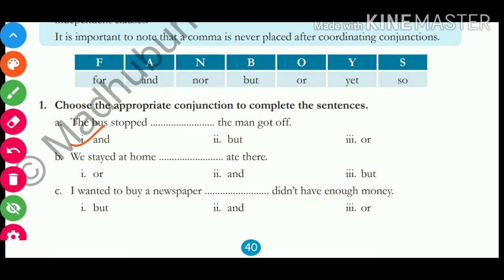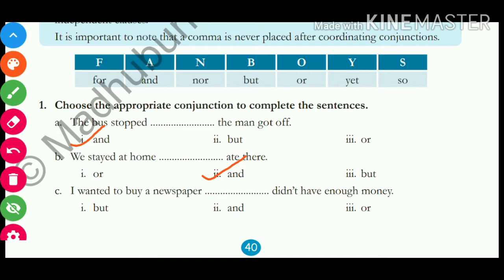Okay. Now come to B. We stay at home dash ate there. So yes, the answer would be again and. We stayed at home and ate there. मतलब हम वहाँ घर पे रुके और वहीं हमने खाना खाया.